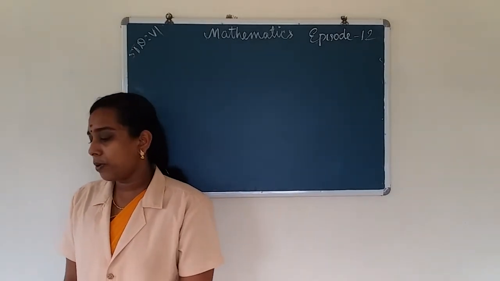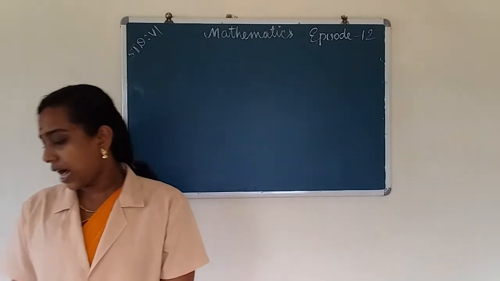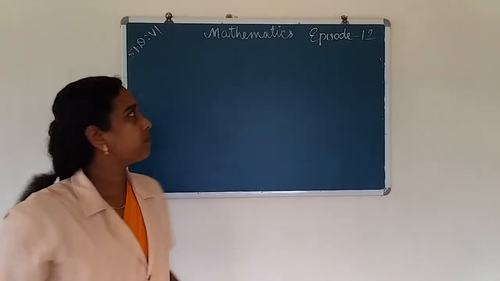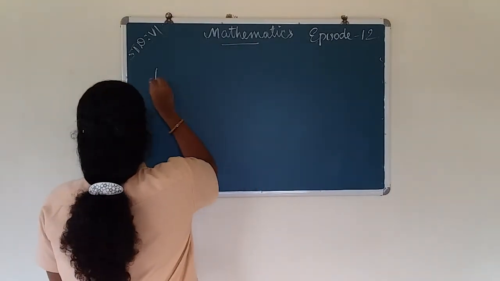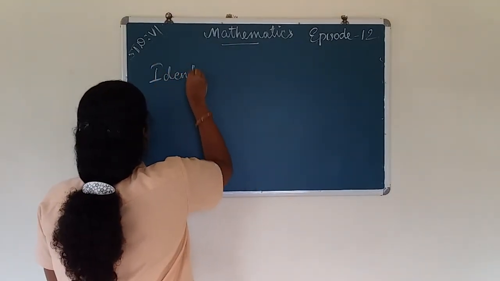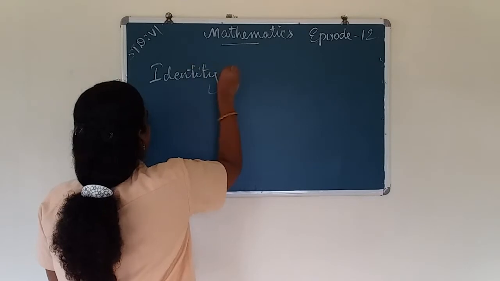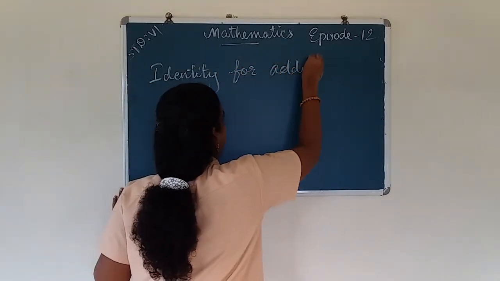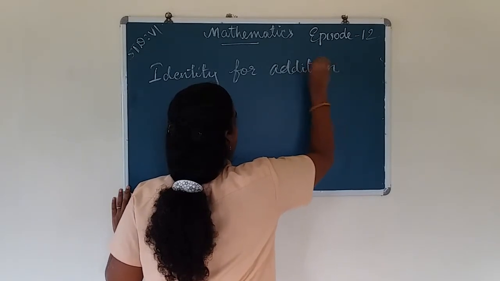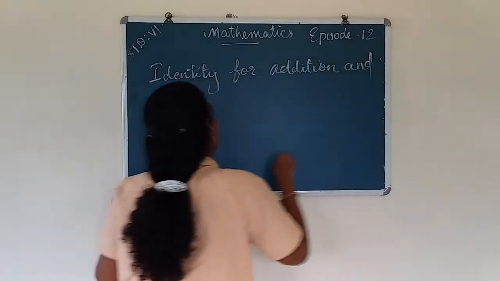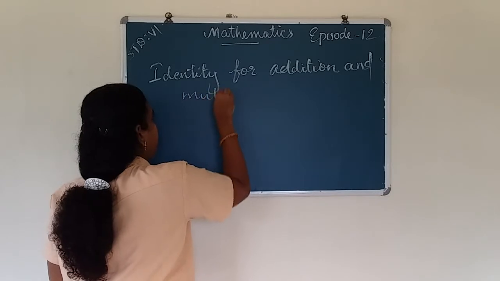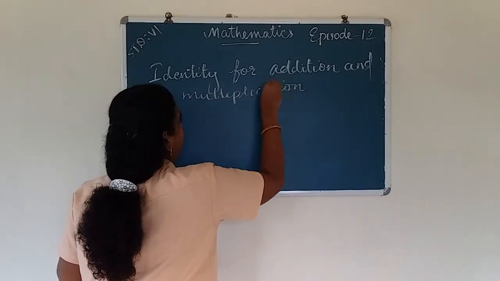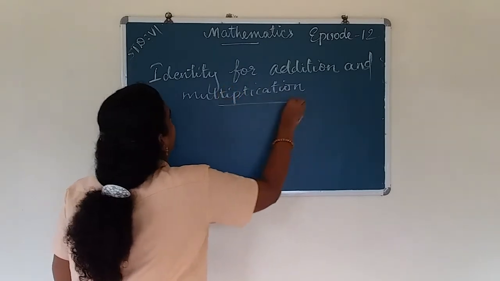And the fifth property is identity for addition and multiplication.